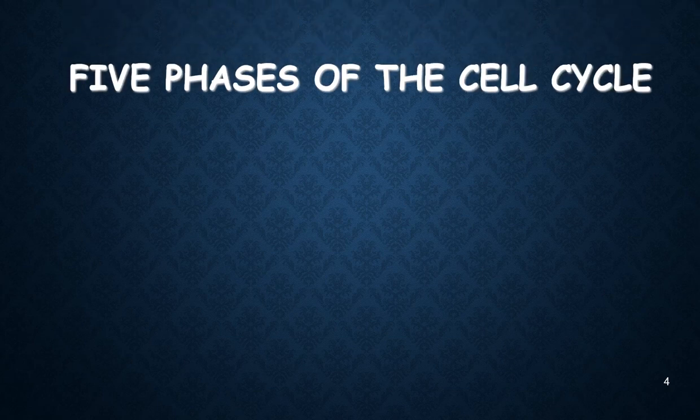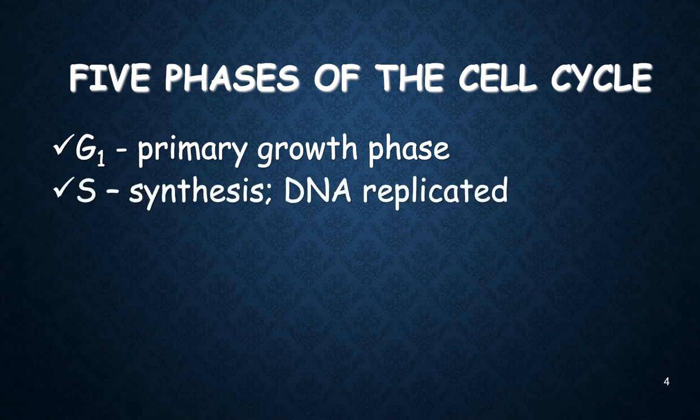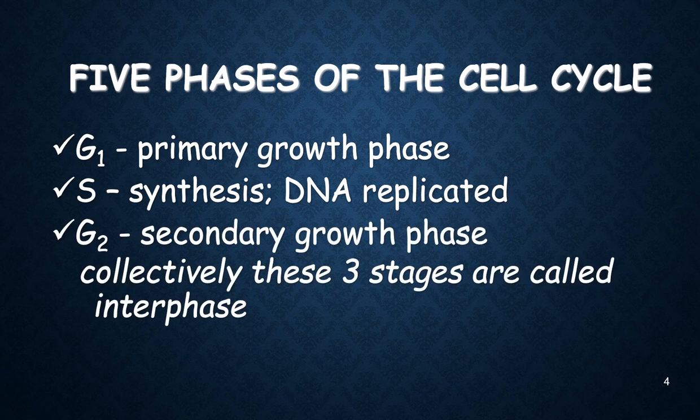actually, there are 5 phases of a cell cycle. The first phase is called the primary growth phase, G1. The second one is called the S phase, or synthesis phase, where DNA replication is happening. The third phase is called the secondary growth phase, also called G2. Those 3 phases are considered as one stage and are called interphase. So interphase includes G1, S phase, and G2, or the secondary growth phase.